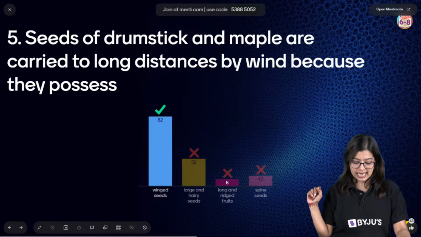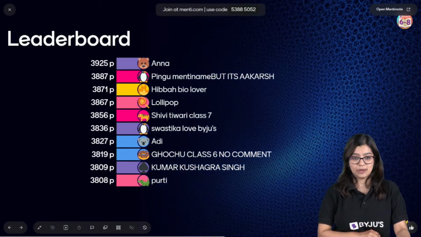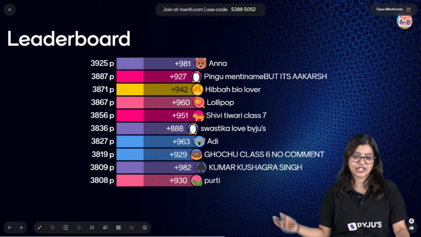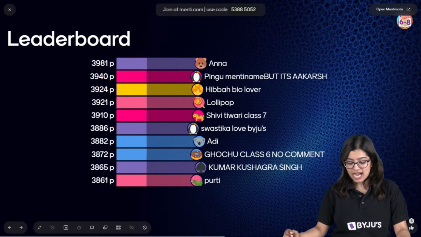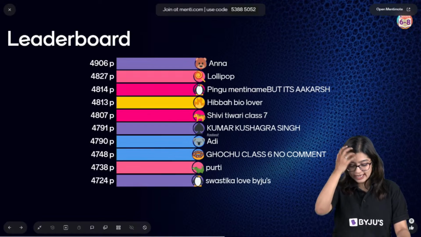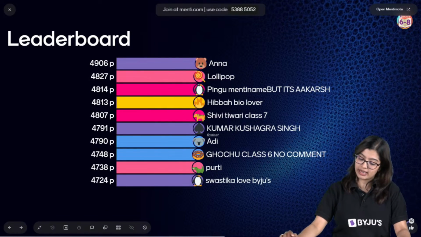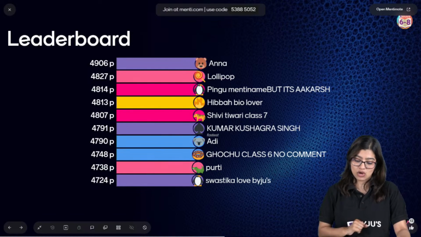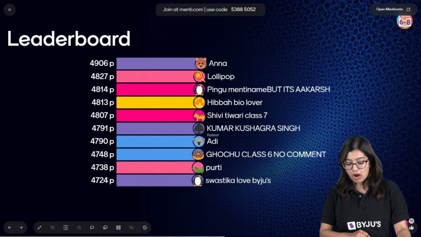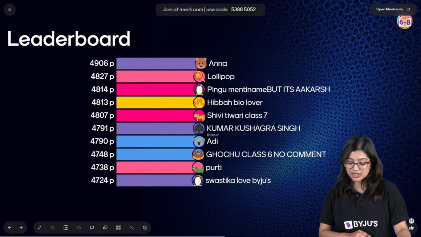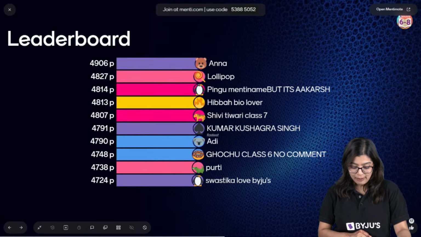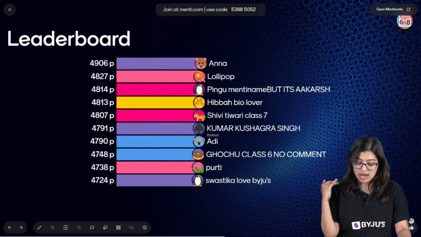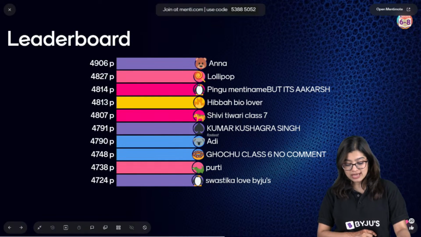So after this, let's have a look at our first leaderboard, right? Happy to see that Shreya says bio is very easy. I am so happy. Now I can see that Kumar Kushagra Singh is on the top, the fastest. But points wise, Anna is on top, followed by Lollipop, Pingu, and Akarsh. I can see Hiba, who's a bio lover, Shivi Tiwari from class 7, then Kushagra, Adi, Gochu, class 6.